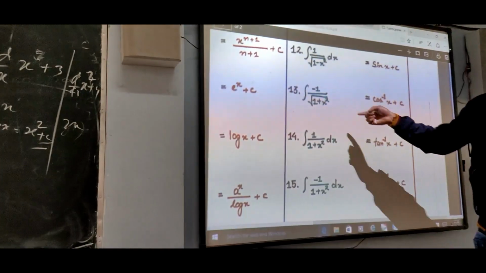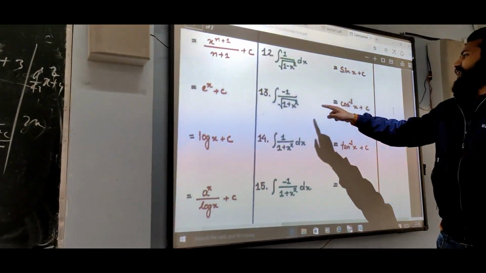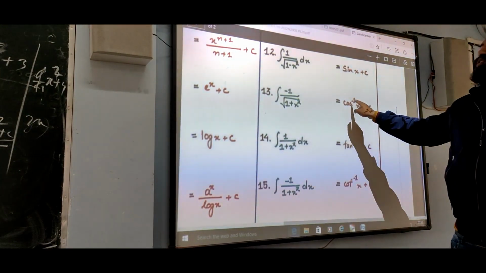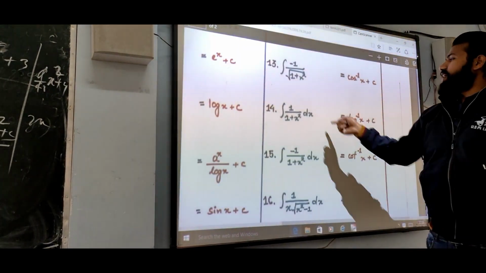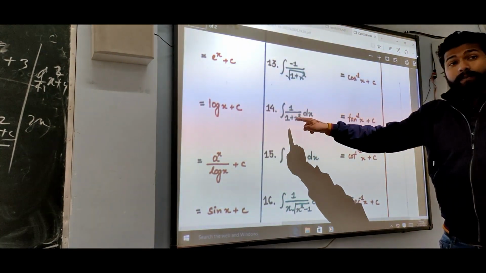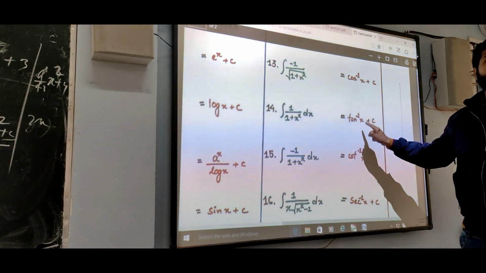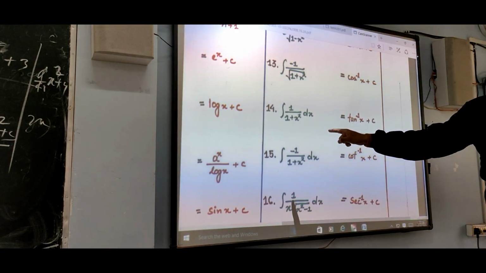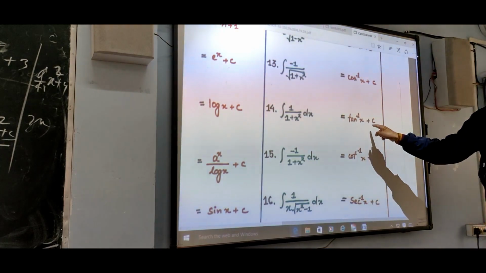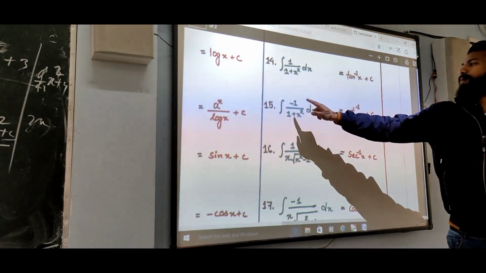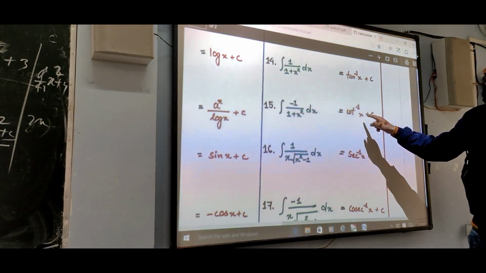Same thing here. Integration of minus 1 by root 1 minus x square is what? Cos inverse x plus c. Similarly, integration of 1 by 1 plus x square, because we know the differentiation of tan inverse x is what? 1 by 1 plus x square. So integration of 1 by 1 plus x square is tan inverse x. Similarly, integration of minus 1 by 1 plus x square is cot inverse x.